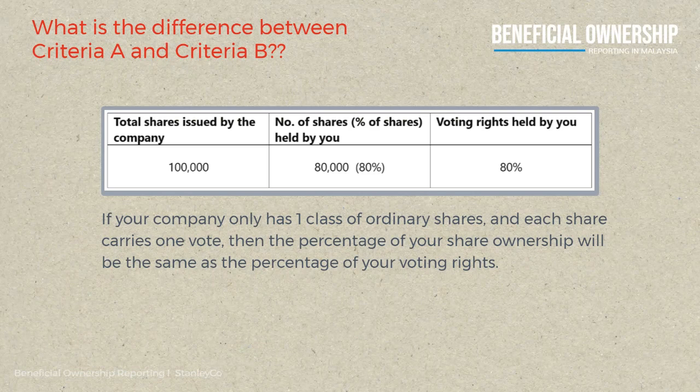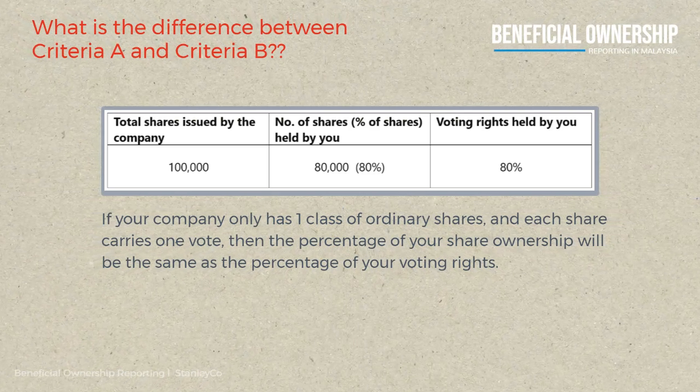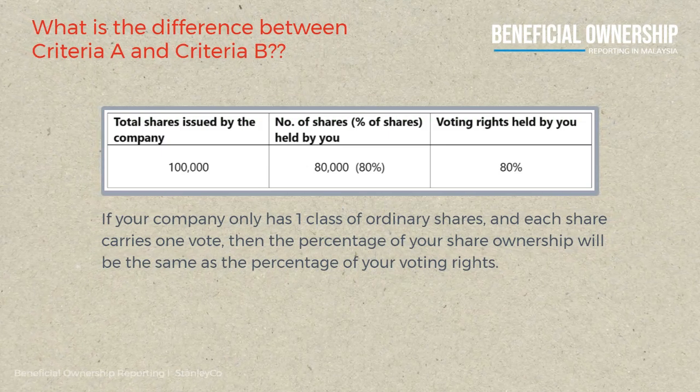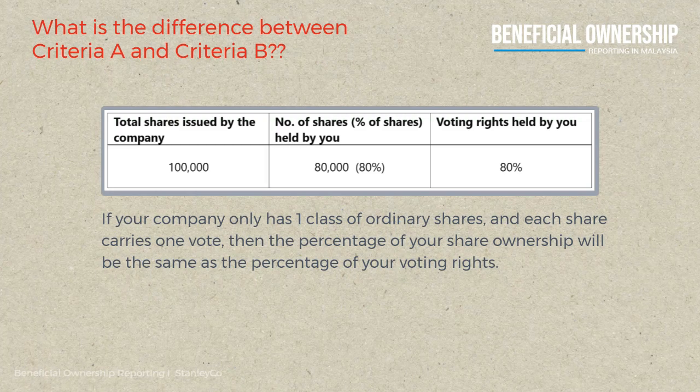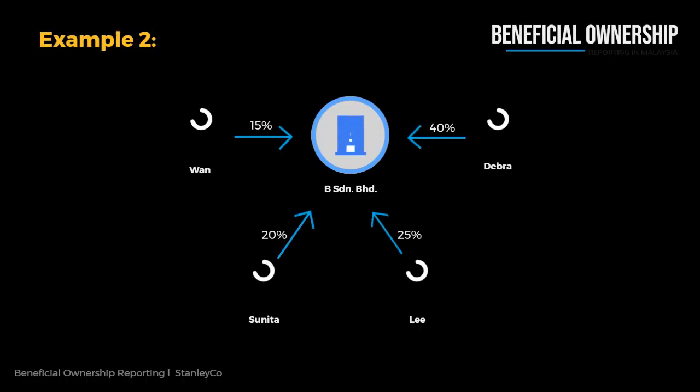If your company only has one class of ordinary shares, and each share carries one vote, then the percentage of your share ownership will be the same as the percentage of your voting rights. For the examples that we'll discuss next, let's assume all the shares mentioned have the same voting rights, meaning each share gets one vote.